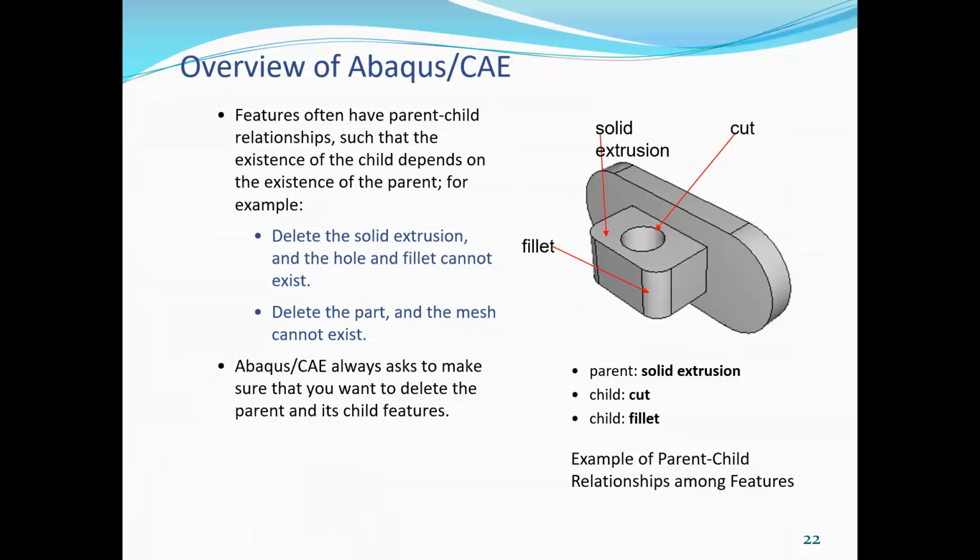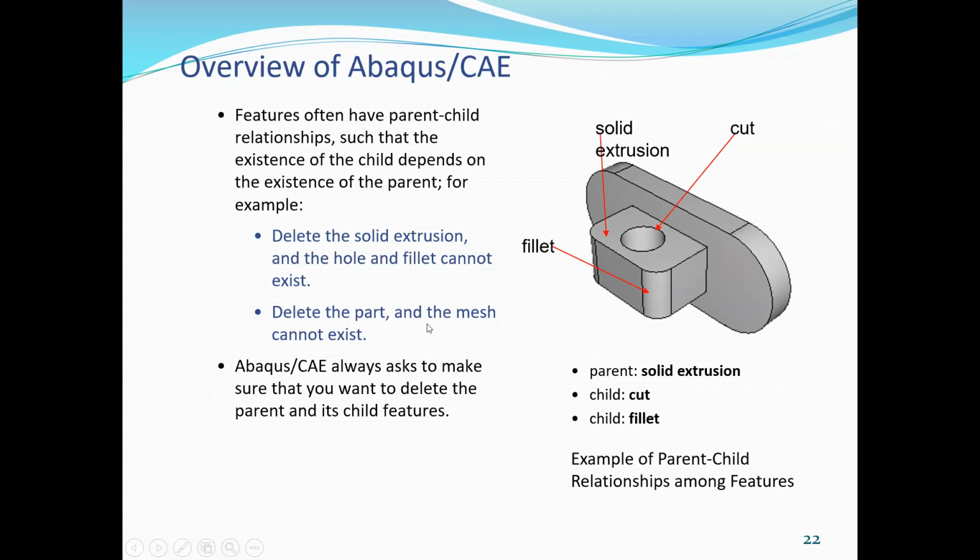Features often have parent-child relationships such that the existence of the child depends on the existence of the parent. For example, here you can see these are the fillets. This is the solid extrusion. In the solid extrusion, there is a cut. If we delete the solid extrusion, the hole and fillet cannot exist. So if we delete this solid extrusion, this fillet and cut will not exist because they are the children of the solid extrusion.